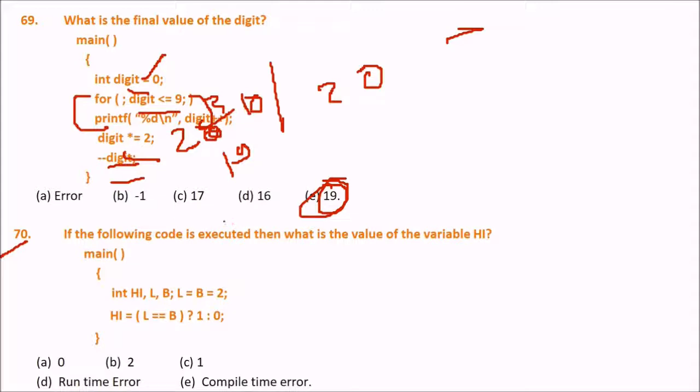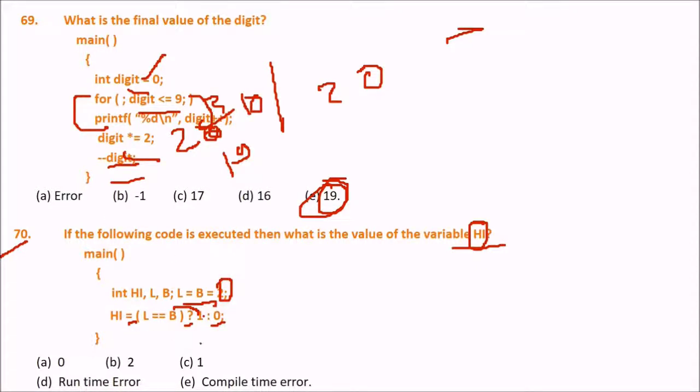Next is 70. If the following code is executed, then what is the value of the variable high? High, L and B, with L and B equal to 2. So high will be equal to, if L is equal to B, that is, L and B both are 2, it will be assigned value 1. But there is no second condition. So what will be the answer?